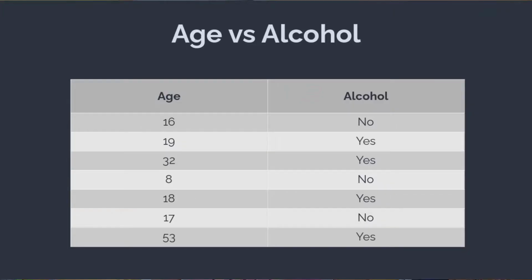So let's say I wanted to predict whether someone can drink alcohol or not, but using machine learning. Then what I would do is compile a list of people as well as their ages, as well as an answer saying whether they can drink alcohol or not.